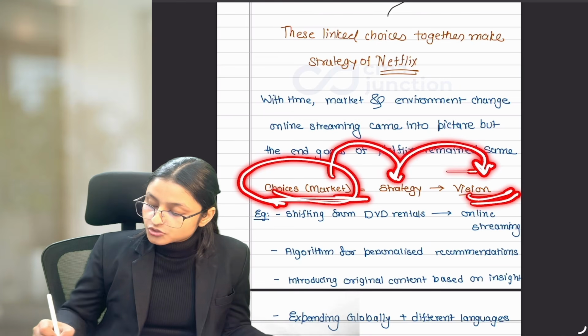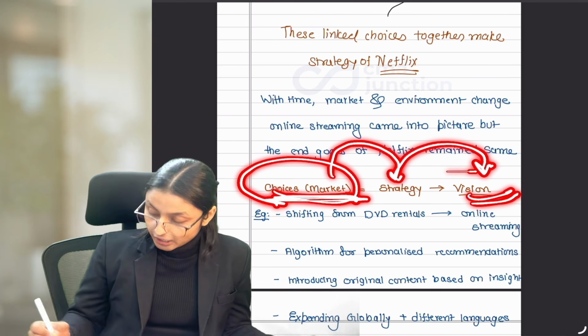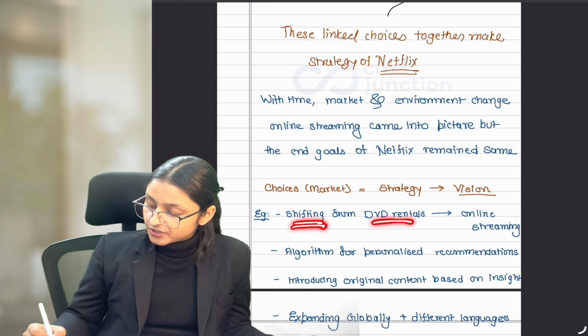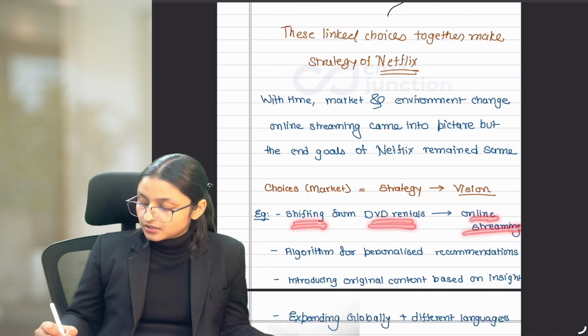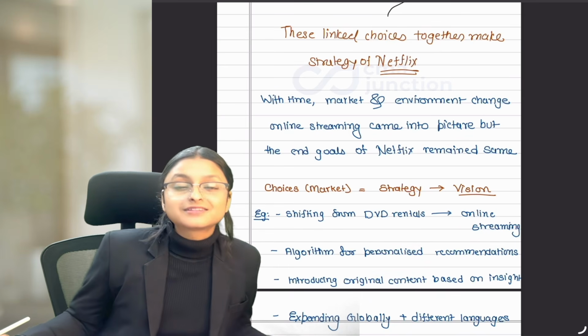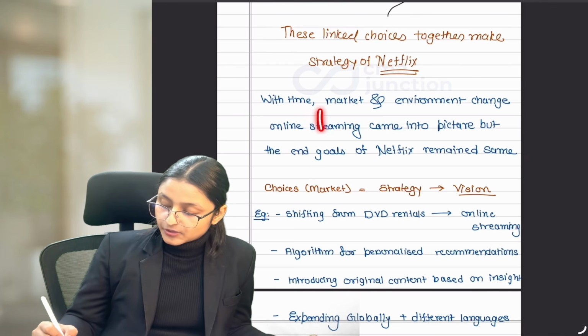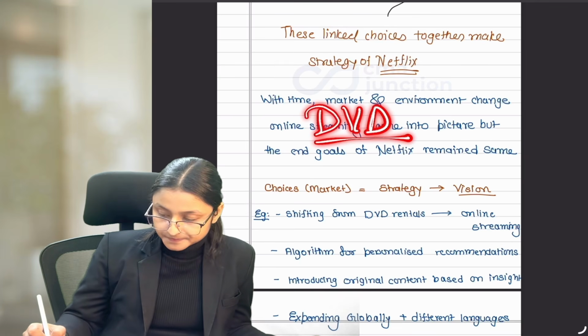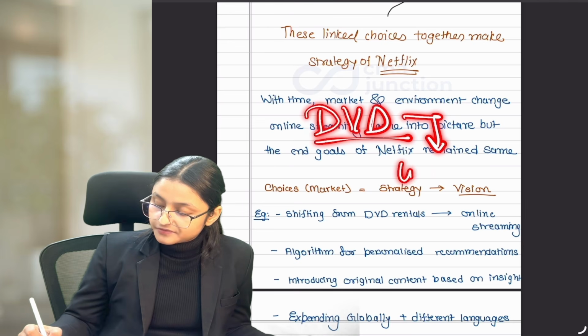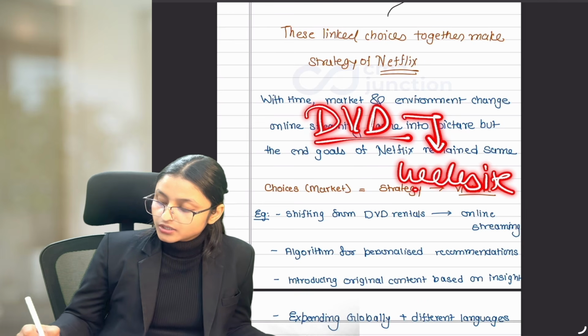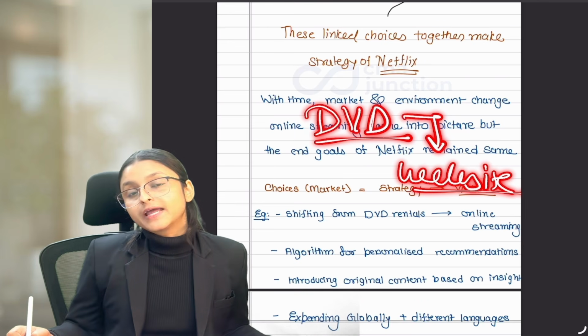So now what choices did Netflix make? They shifted from DVD rentals to online streaming, and used algorithms for personalized recommendations. Think about it, when they were in DVD rentals, they were providing these DVDs through a website, right? So they got a lot of data about what people like to watch.